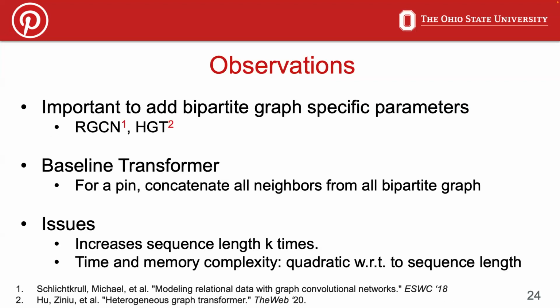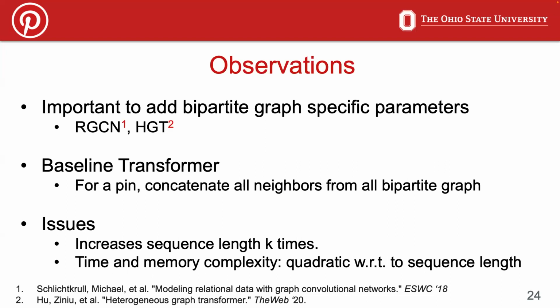Now, I would like to point out a few important observations. First, we played with different model architectures, but the model performed better when we assigned different parameters for each bipartite graph. This observation is in line with the designs of other models such as RGCN and heterogeneous graph transformer. Those models too assign different parameters for each node and edge type.